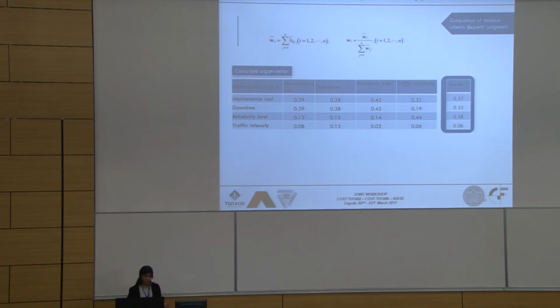And this is how I calculate the geometric mean, and then for each attribute I get the final score that is representative of its importance in the decision making model. For the maintenance cost, I consider it more important, so it has the highest score value, 0.37, while the traffic intensity is not so important for the decision maker at that point during the maintenance planning, so I give it 0.06. So it is the relative importance of each of these attributes that we want to consider.